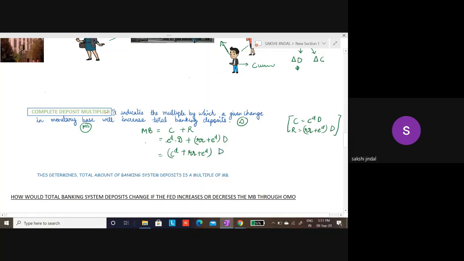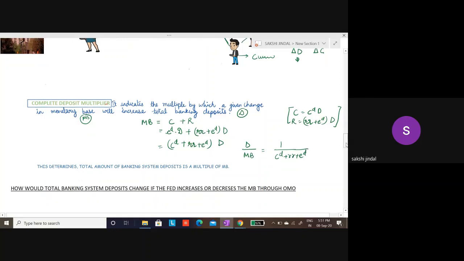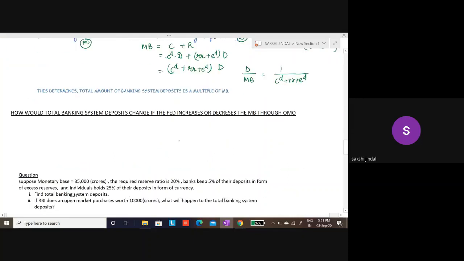Now, I have to look at change in D due to MB. So what will be my total effect on deposits if my monetary base is this much? Now I have to see what is the change in deposits due to the change in monetary base.